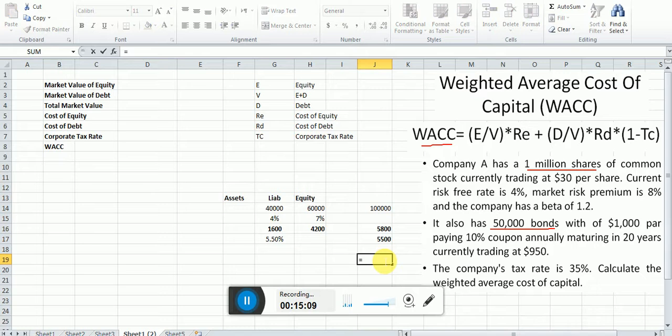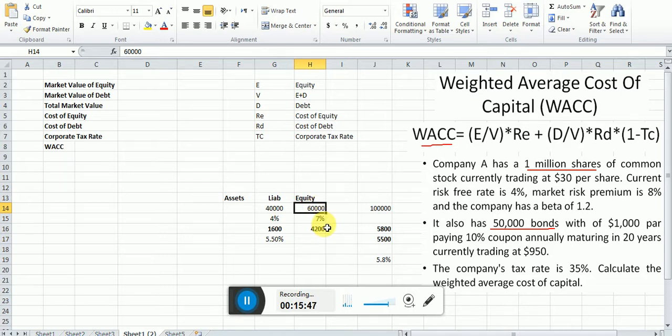So when you divide the total cost, which is 5,800, the actual cost, over $100,000, it means against each dollar we have raised, the cost is 5.8%, not 5.50%. 5.5% is wrong and 5.8% is correct, because this is the weighted average. Here we have considered the weights, which are 40% and 60%.